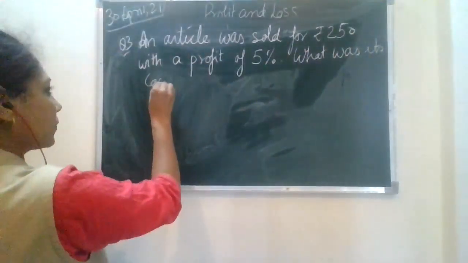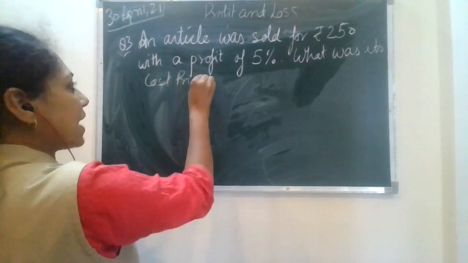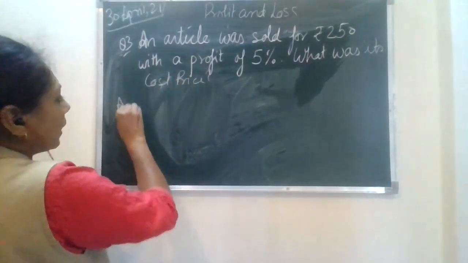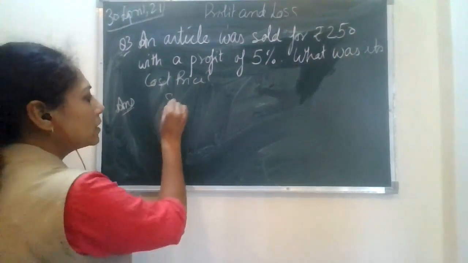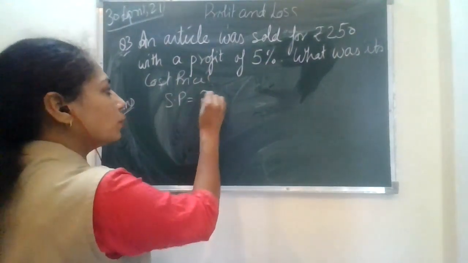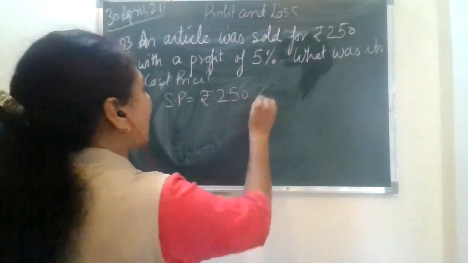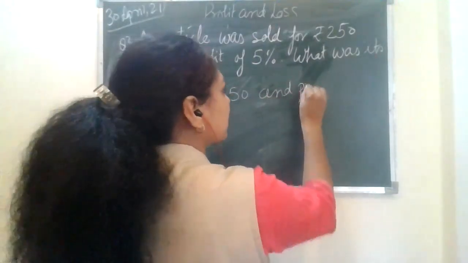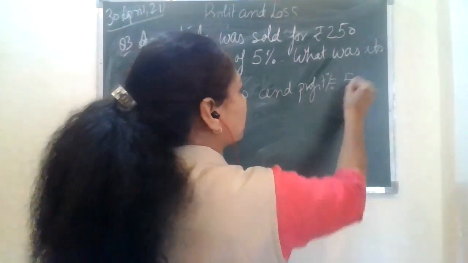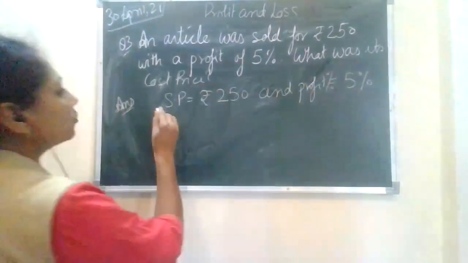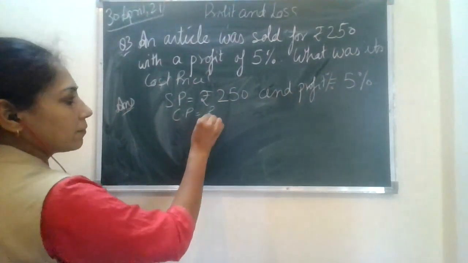Cost price. Fine. In this scenario, the interpretation is your selling price is equal to rupees 250, and your profit percent is equal to 5%. Okay. And you need to find out the cost price.